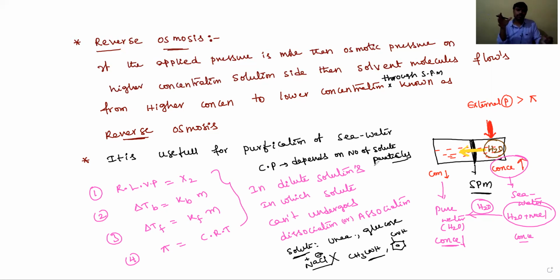Now we need to discuss abnormal colligative properties and the Van 't Hoff factor: what the abnormal colligative properties are, what the Van 't Hoff factor is, and how the colligative properties become after applying it. Okay students, let's listen carefully, and it is very important. The last concept: abnormal colligative properties and Van 't Hoff factor i.